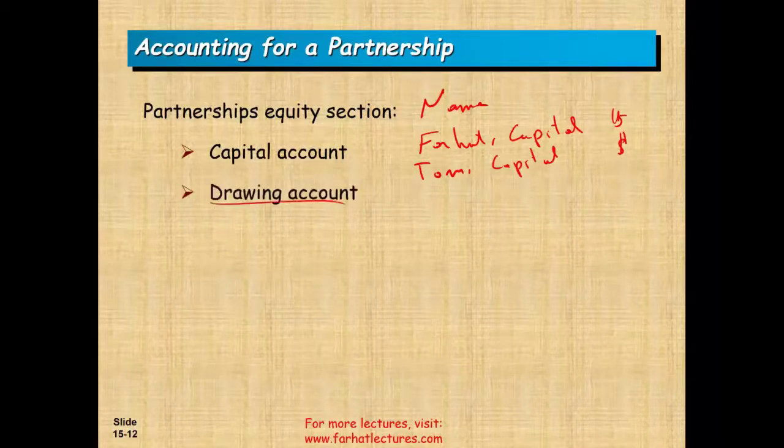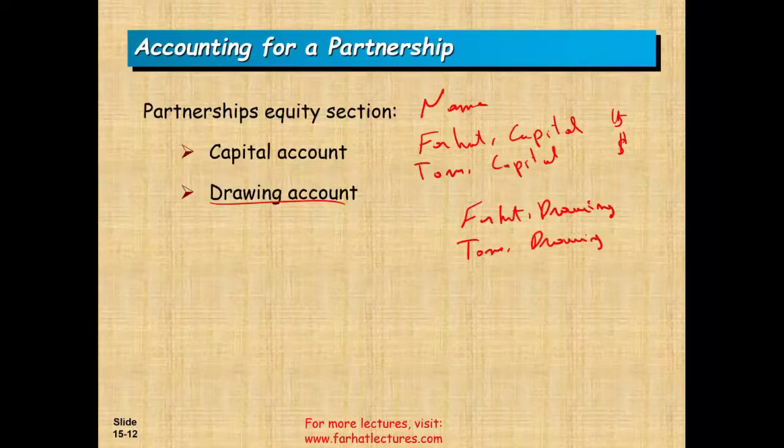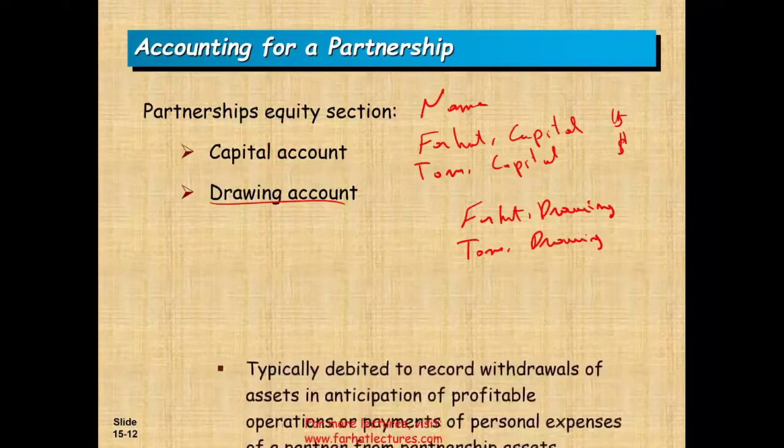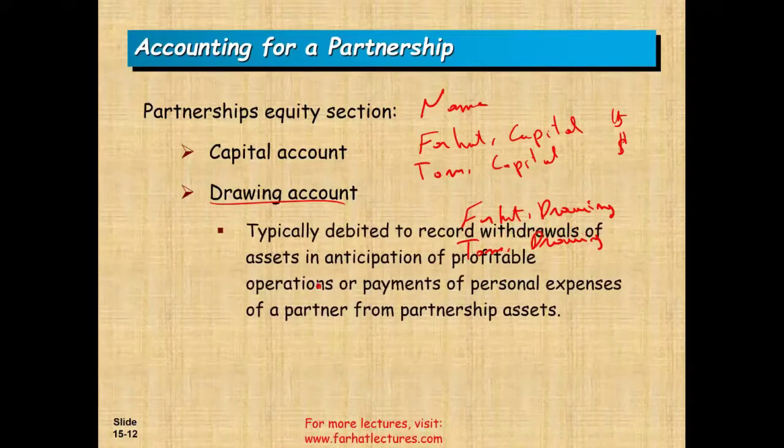You're also going to have a drawing account. For example, we're going to have a Farhat drawing account. Tom, we're going to have a Tom drawing account. And this account will keep track of their withdrawals. Basically, it's like a dividend. So typically, we debit it to record withdrawal of an asset in anticipation of profitable operation or payment of personal expenses of a partner from partnership assets. So basically, when the partner takes money out, we debit this withdrawal account. And don't worry, we're going to do basic accounting about this shortly.